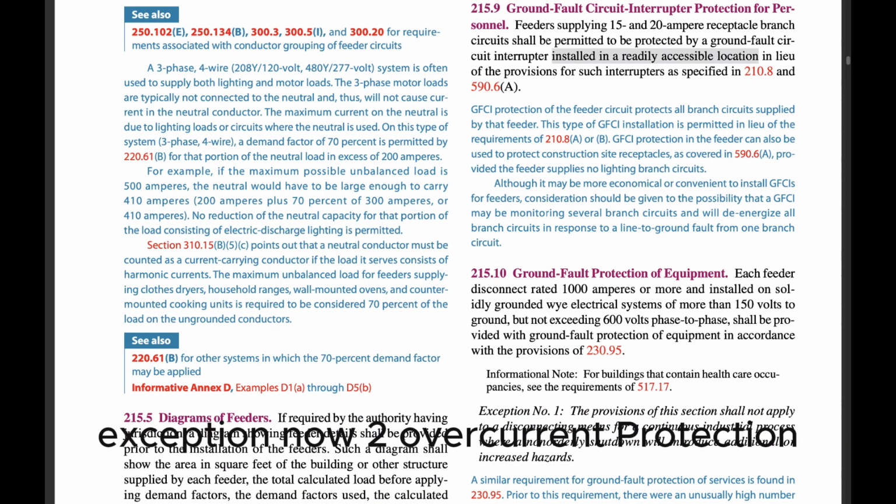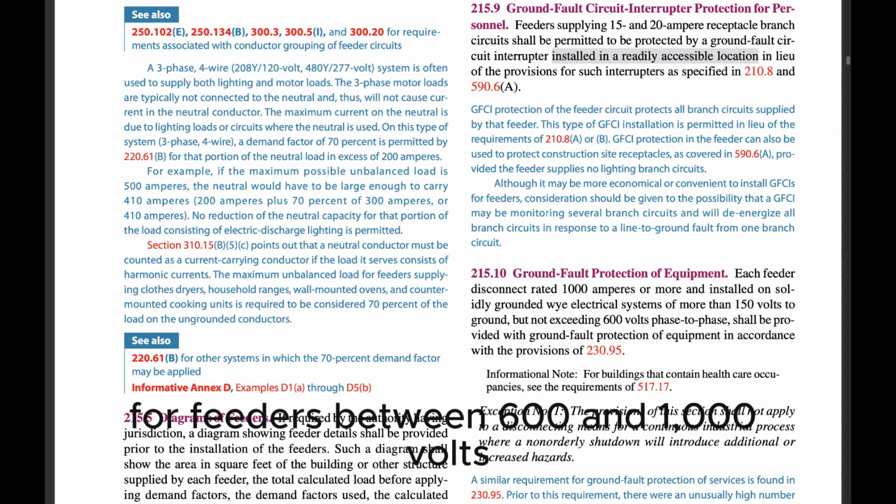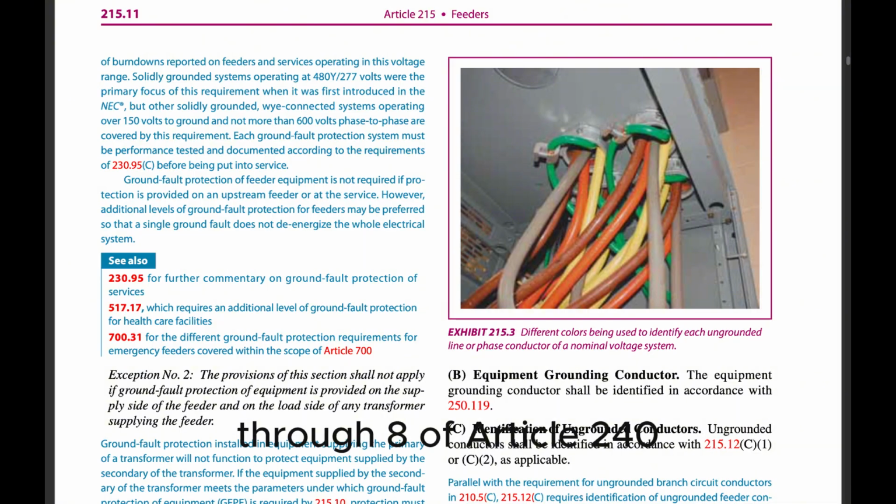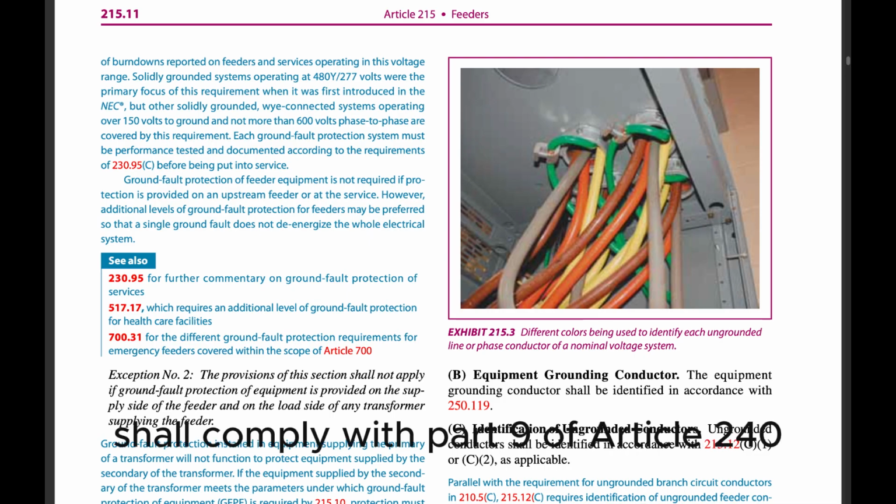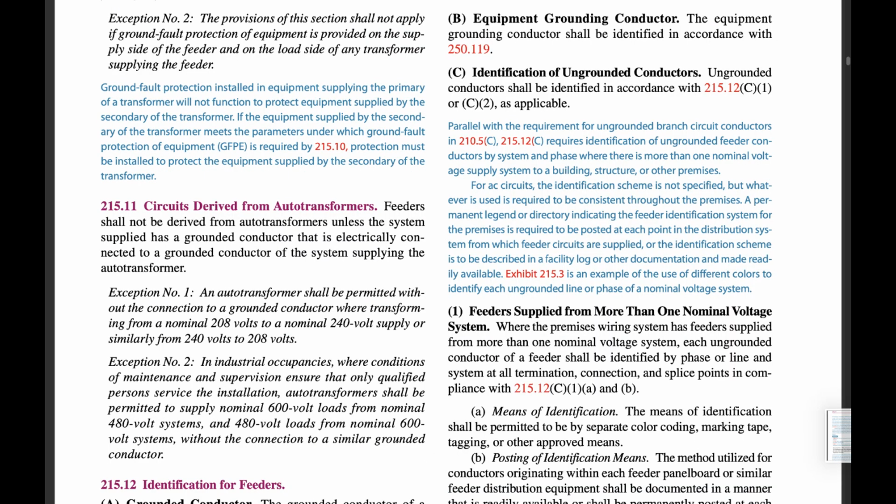Exception No. 2. Overcurrent protection for feeders between 600 and 1000 volts shall comply with Parts I through VIII of Article 240. Feeders over 1000 volts, nominal, shall comply with Part IX of Article 240.